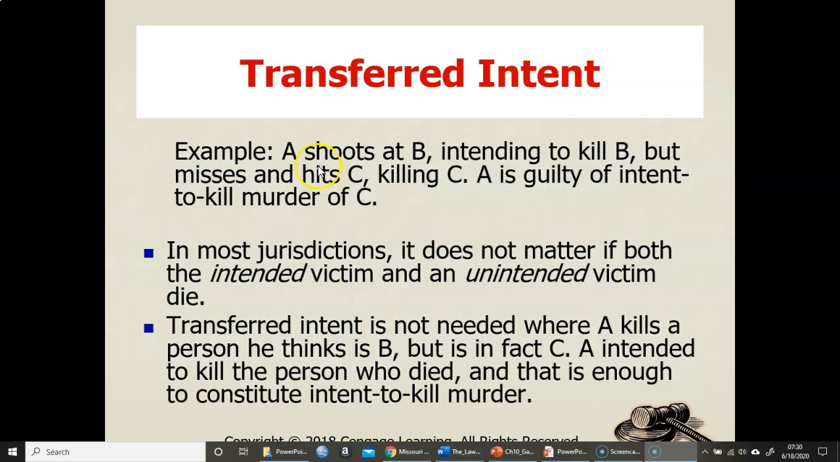So just like we talked about a second ago, A shoots at B, intending to kill B, but misses and hits C. A is guilty of intent to kill. So in most jurisdictions, it doesn't matter if both the intended victim and the unintended victim die.